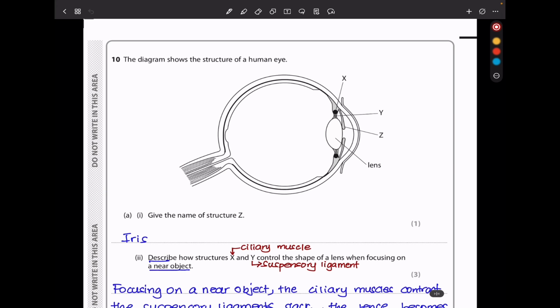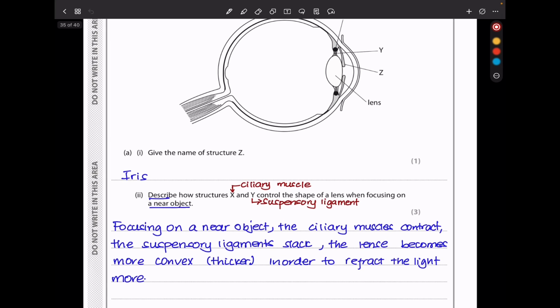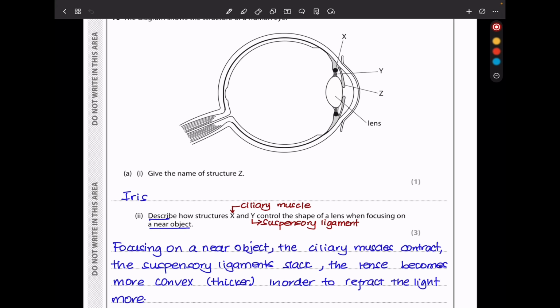Question 10. The diagram shows a structure of a human eye. So this is the human eye here. They say give the name of structure Z. The structure Z is the iris. And then they say describe how structure X and Y control the shape of the lens when focusing on a near object. X is the ciliary muscle. And what is the suspensory ligament?